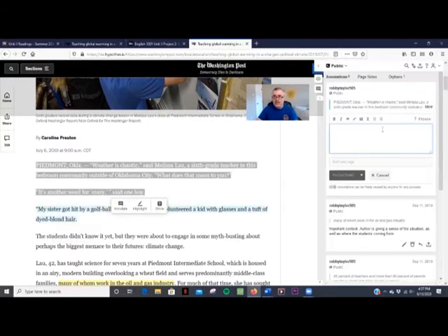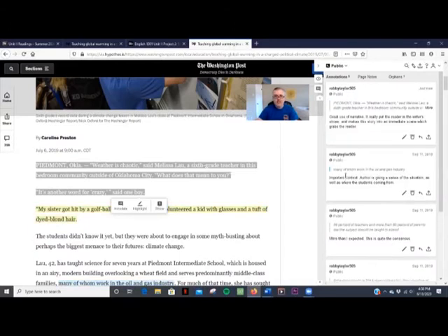And so you'll see that it'll bring up the text box right here. And something that I might mention is great use of narrative. It really puts the reader in the writer's shoes and makes this story into an immediate scene which grabs the reader. And then I'll simply post it.